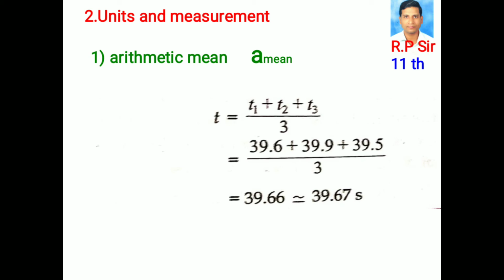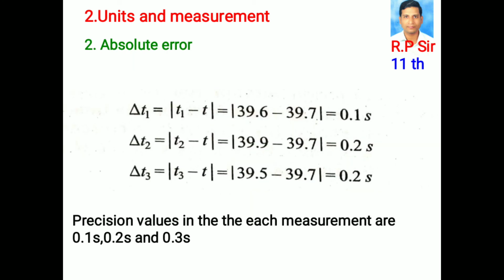T is equal to T1 plus T2 plus T3 by 3, which is 39.6 plus 39.9 plus 39.5 by 3, equal to 39.66, which is approximately 39.67 seconds. So the arithmetic mean in time is 39.67 seconds. That is, T mean is equal to 39.67 seconds.